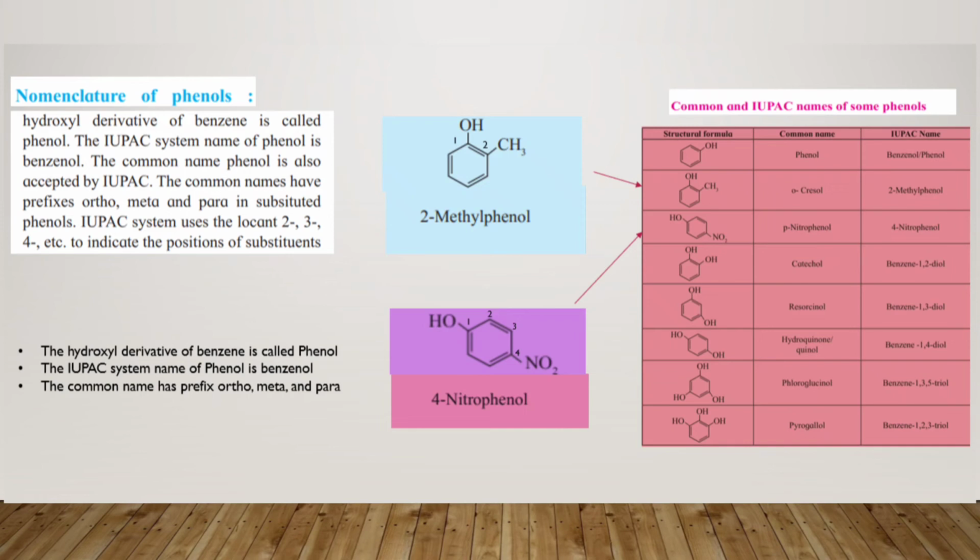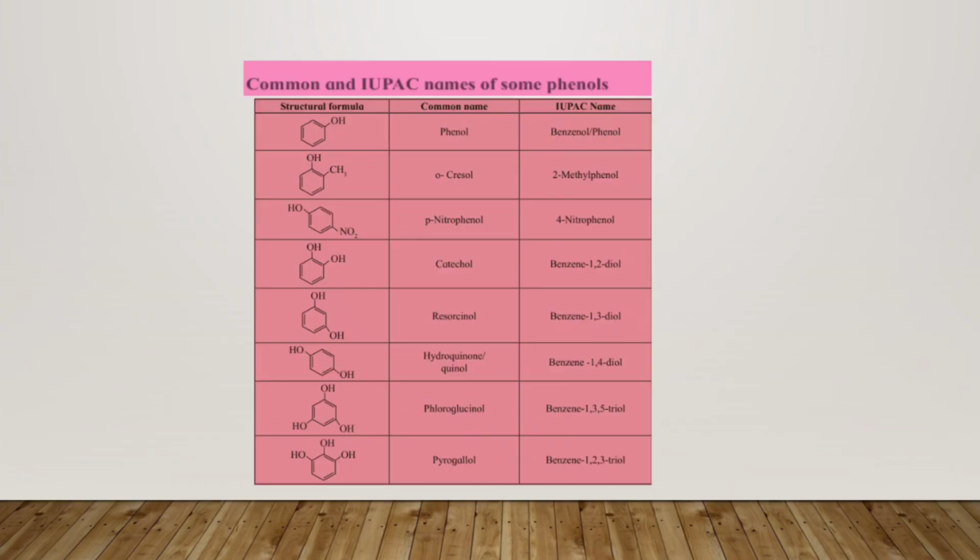The common names have the prefixes ortho, meta and para in substituted phenols. The IUPAC system uses the locants 2, 3, 4 etc. to indicate the position of the substituent.